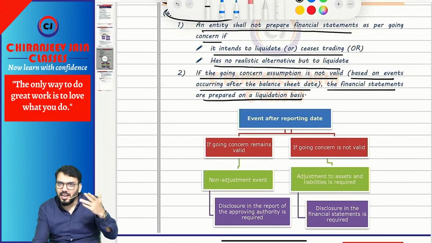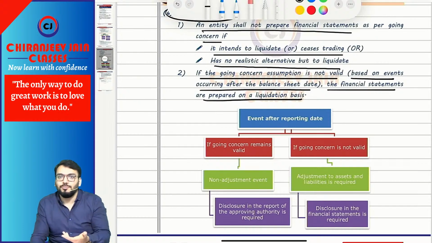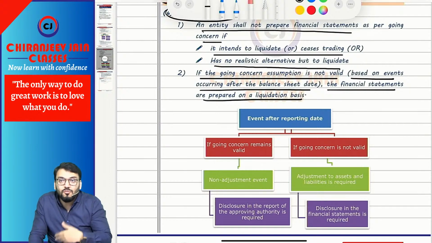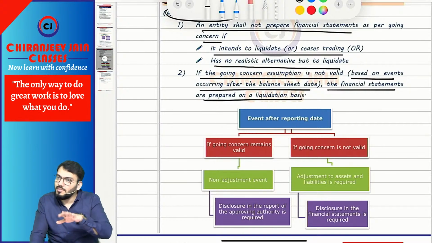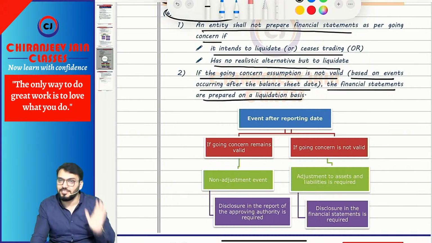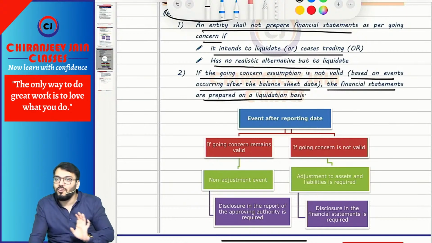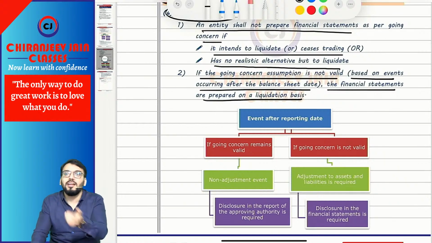Recap done? I think it is simple. We have revised it in only 10 to 15 minutes, so that you can also do it. Whenever you think you have forgotten any accounting standard, just go to the AS book, the AS content, and read all the points, and everything will come to your mind. So this requires continuous revision. I have already said in my class also that all AS need to be revised on a daily basis. Before sleep, just revise one AS for 15 to 20 minutes. If you do that, the content will be in your mind, and if the content is in your mind, you can react in the exam hall. But if you have forgotten the content, how can you write?